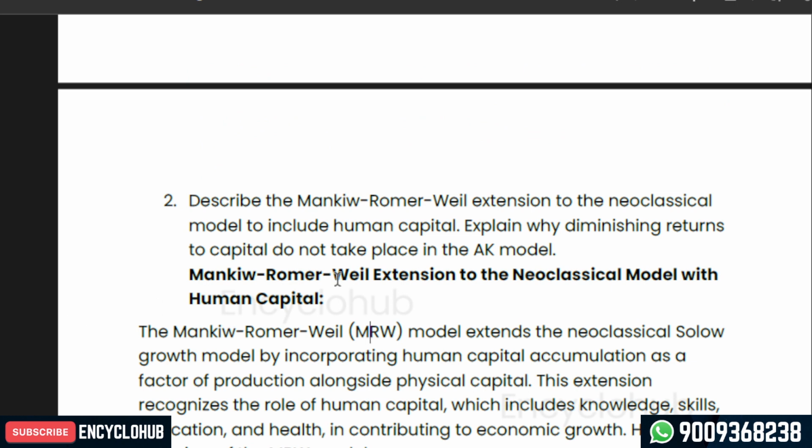And question number two is saying: describe the Mankiw-Romer-Weil extension to the new classical model to include human capital. Explain why diminishing returns to capital do not take place in the AK model.